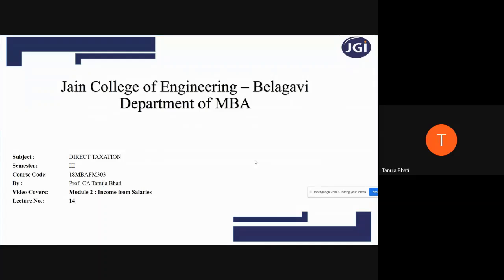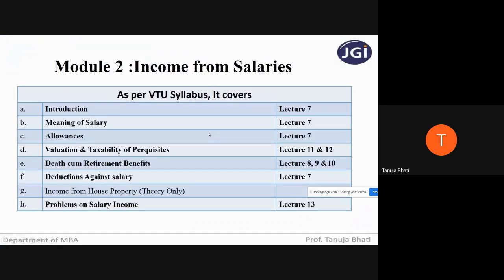So, welcome to lecture number 14, where we will be continuing module number 2, income from salaries, under the subject direct taxation. So, under this module, as we know what all is being covered, today we will be just seeing income from house property. That is only the theory part, because that is what is covered as per your video syllabus. The rest others, the videos are available on YouTube. In case you all want to revise, you all can go through the videos.